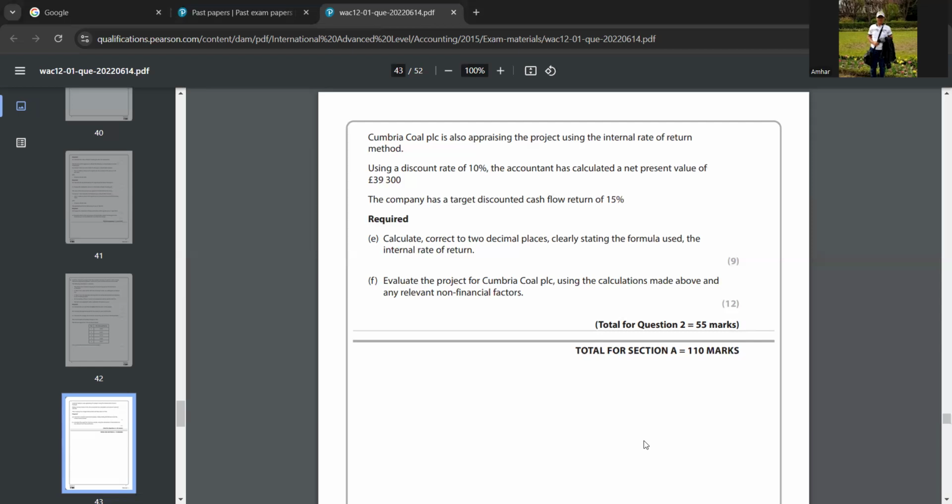And then for the conclusion, you can say the discounted methods of project appraisal appear to show that the project is not worth investing in. So what do discounted methods mean? Name those two discounted methods.